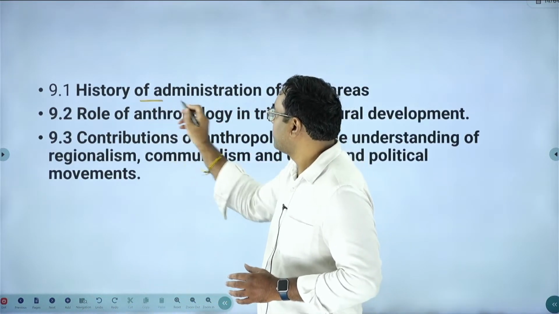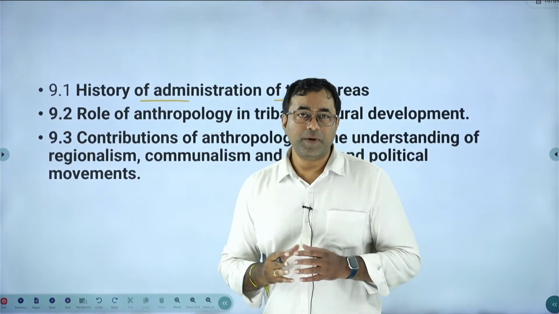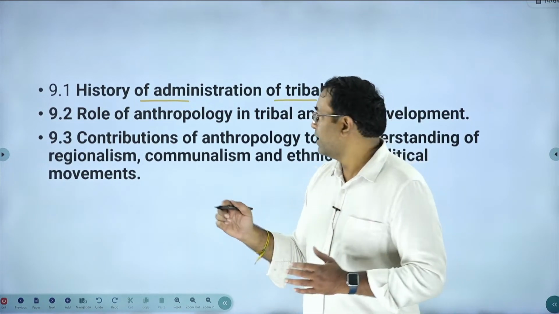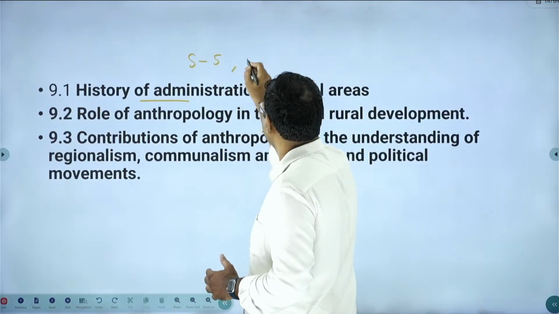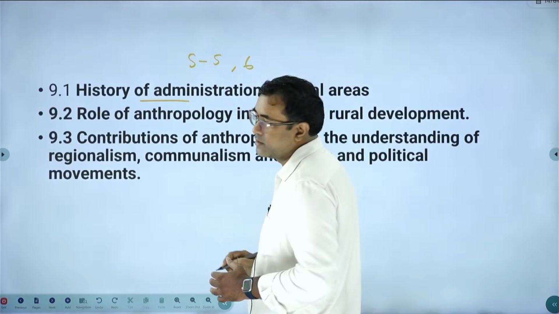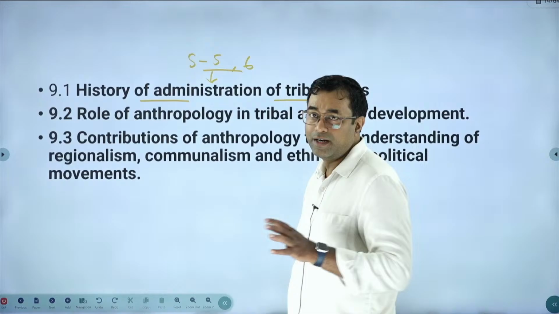Next is the last chapter, history of administration of tribal areas. In the original Constitution, the government mentioned Schedule 5 and Schedule 6. They give an elaborate administrative structure, particularly for scheduled areas and tribal areas.